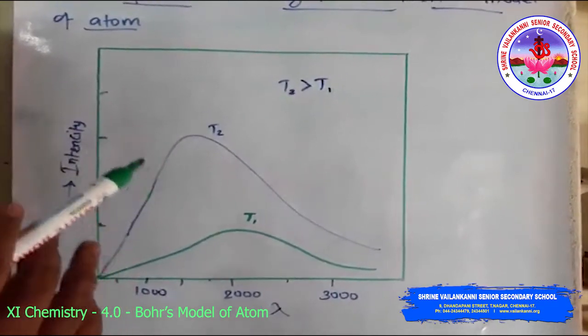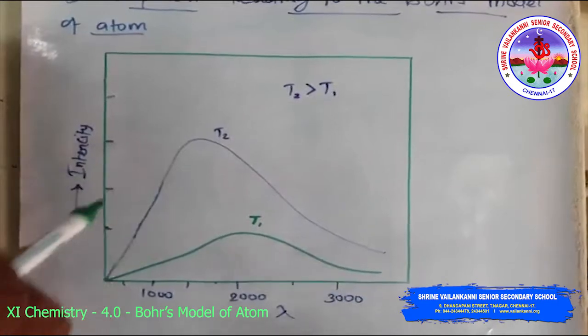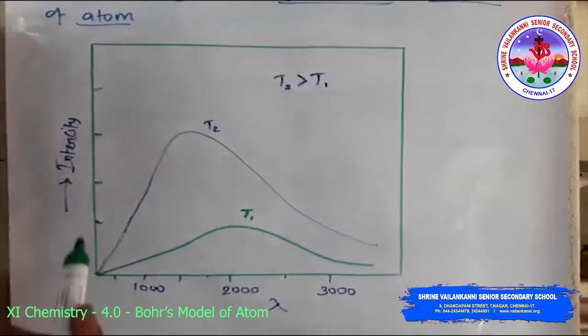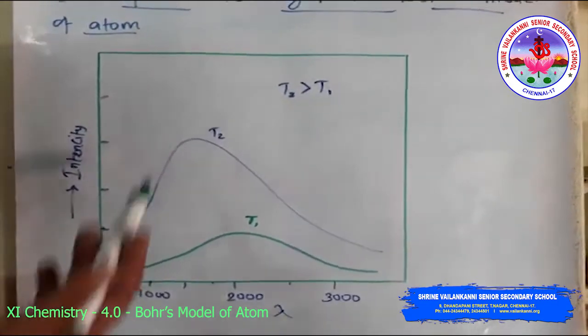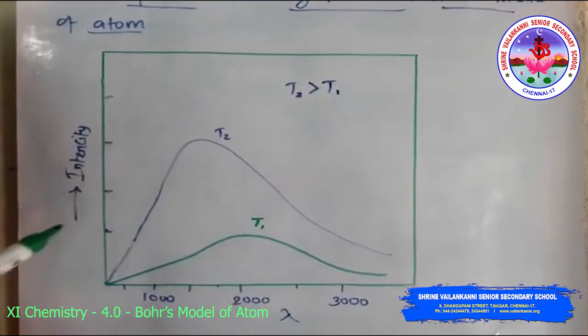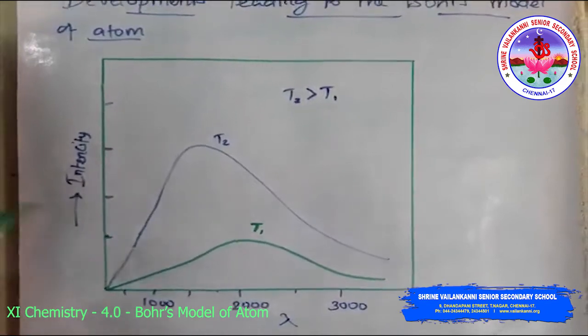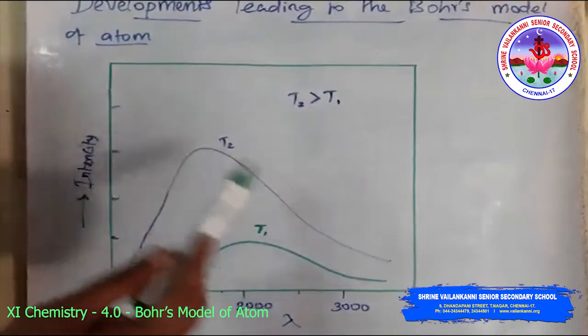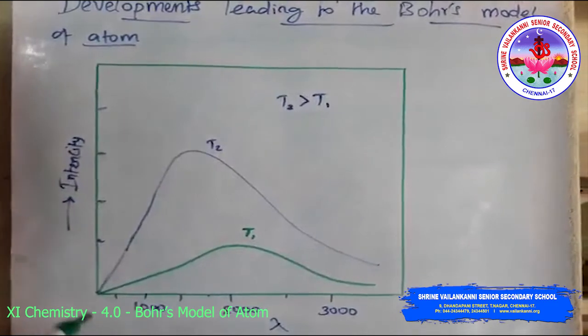As it is heated further, the emitted radiation becomes white and then blue as the temperature becomes very high. So in terms of frequency, the frequency of the emitted radiation goes from lower frequency to higher frequency.